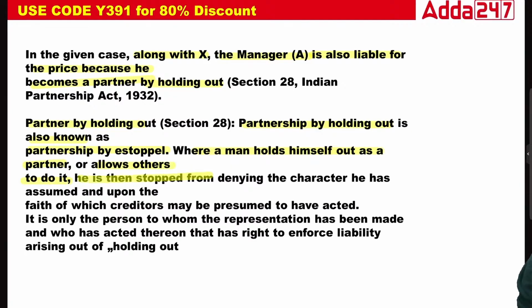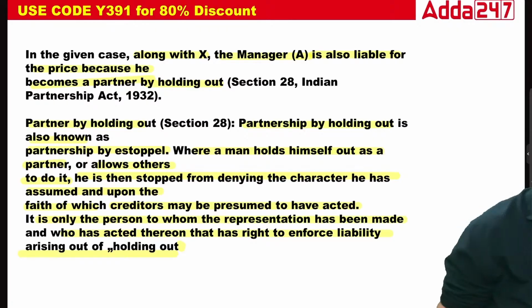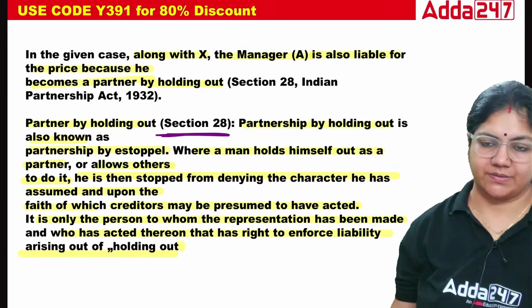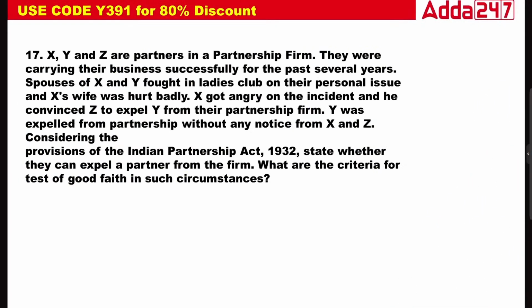He is then estopped from denying the character he has assumed, upon the faith of which a creditor may be presumed to have acted. So it is only the person to whom the representation has been made and who has acted thereon who has the right to enforce the liability arising from holding out. Section 28, this is the right answer.